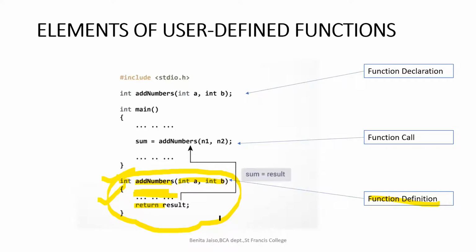Okay, so what is the name of the variable which is declared within a function? Tell me, answer in the chat box.